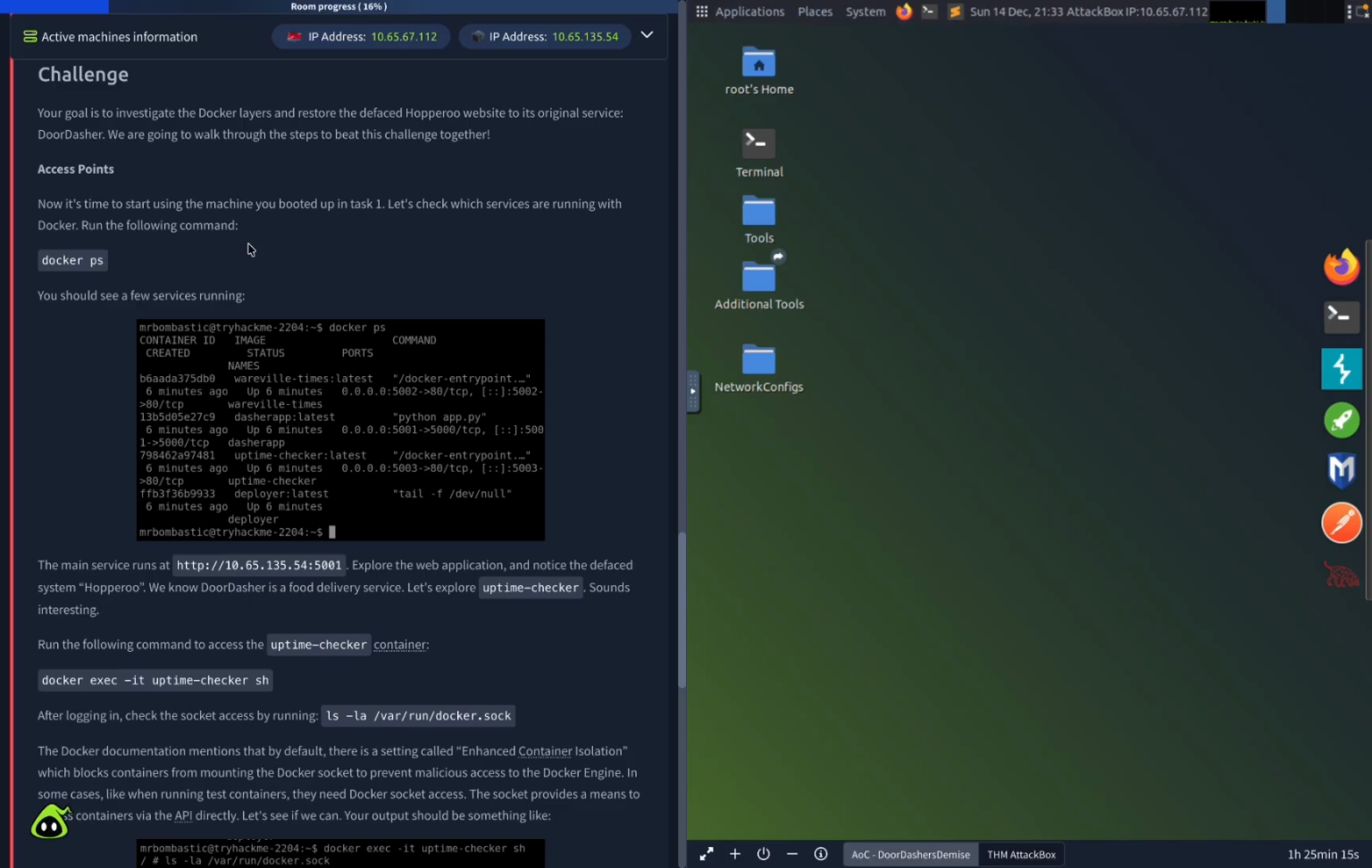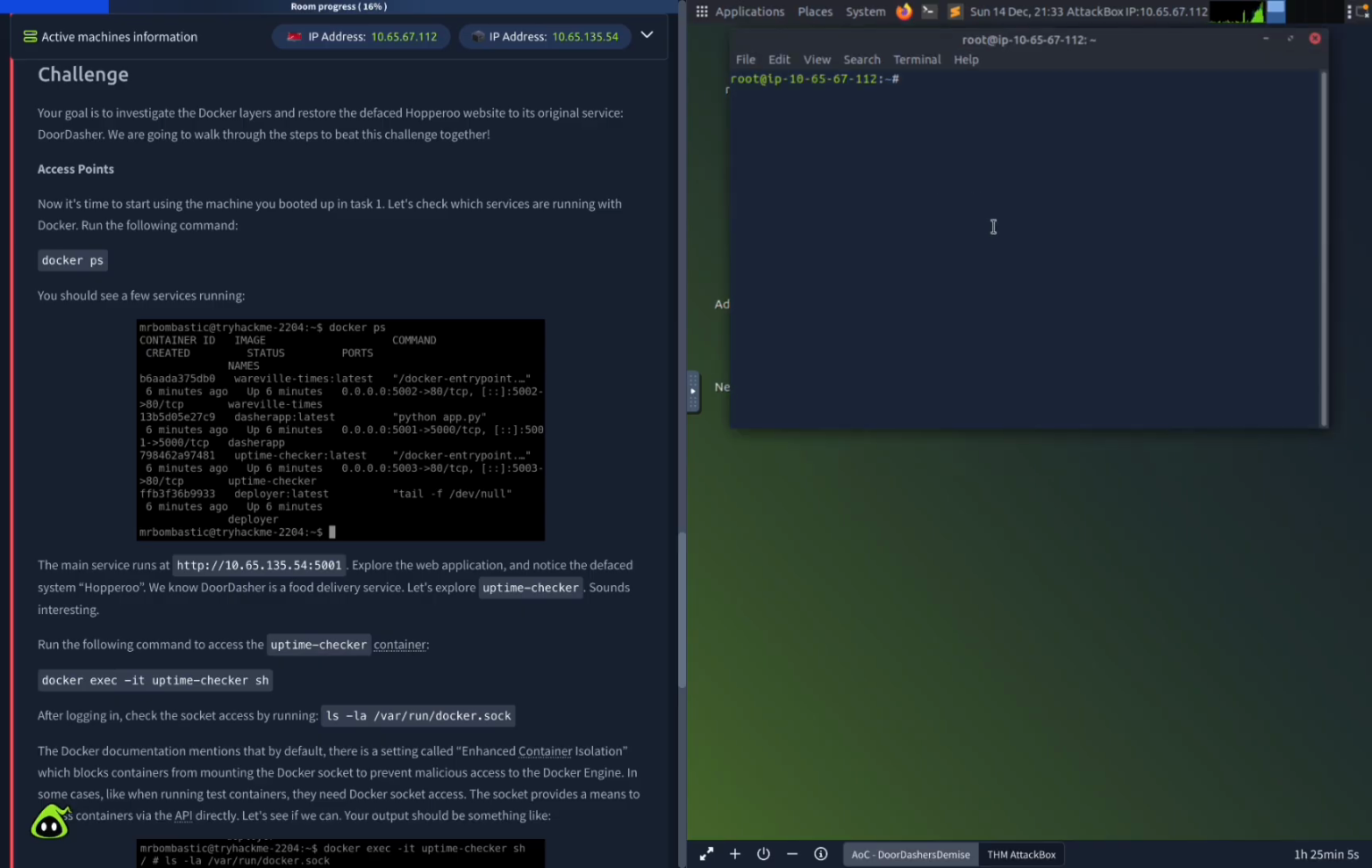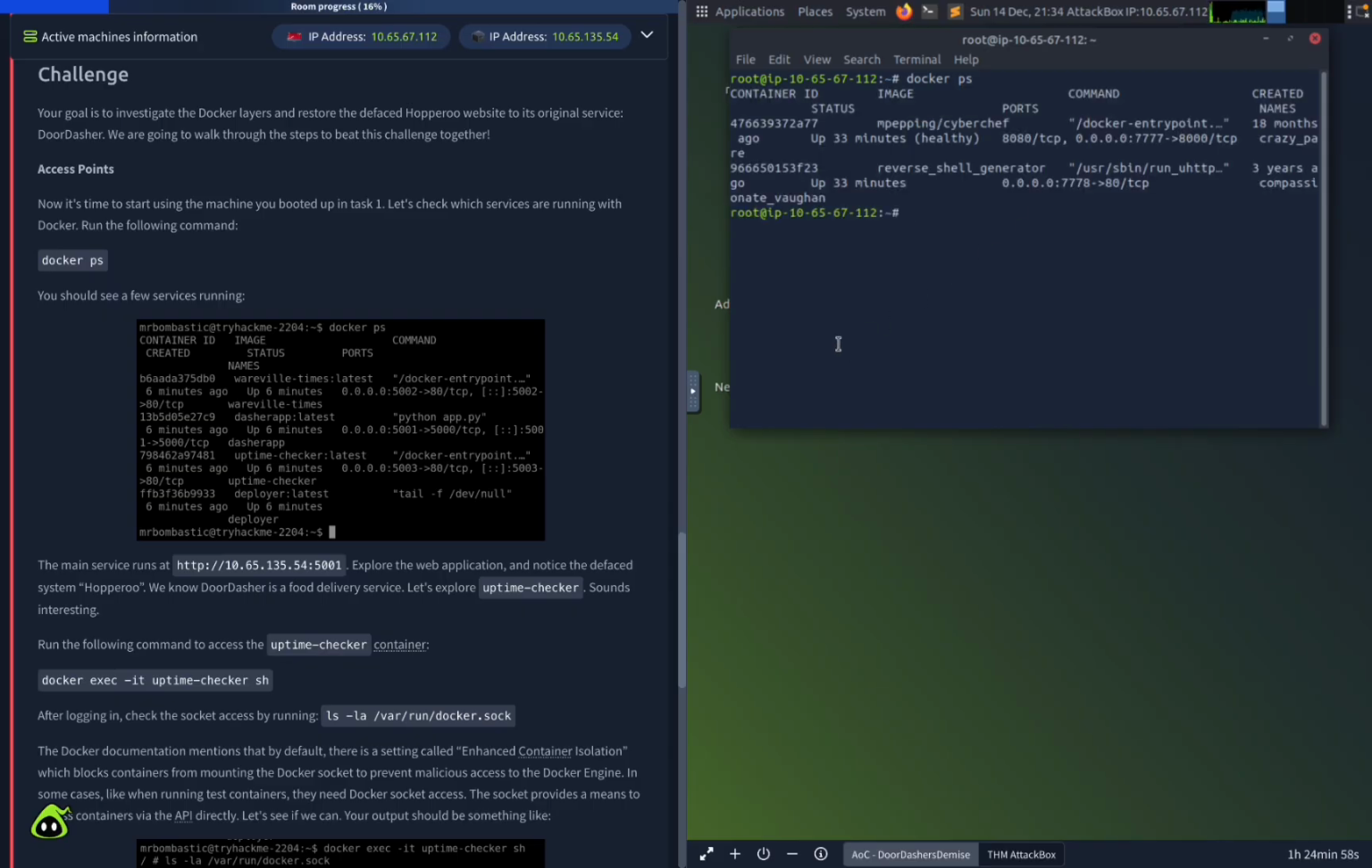Let's start with the services running with Docker. Let's check which services are running with Docker. Run the following command. So we're going to open up our terminal, and we're just going to run docker ps. And here we go. We can see a Docker running up here. It's running healthy. It's been up for 33 minutes.